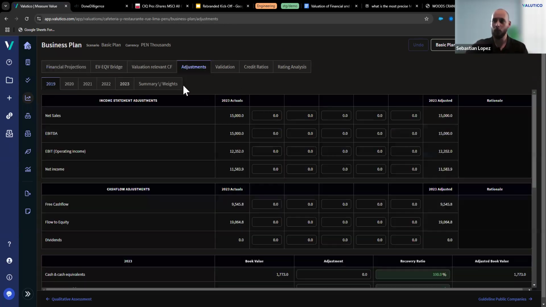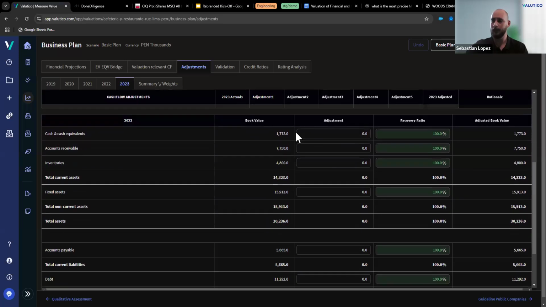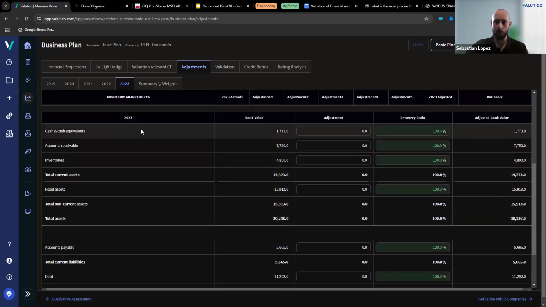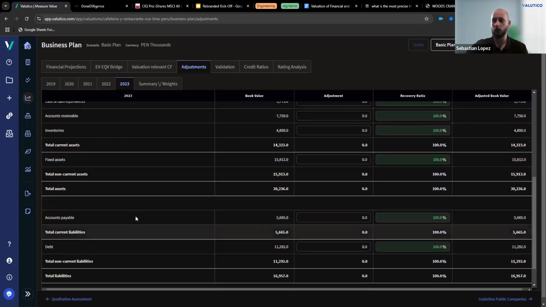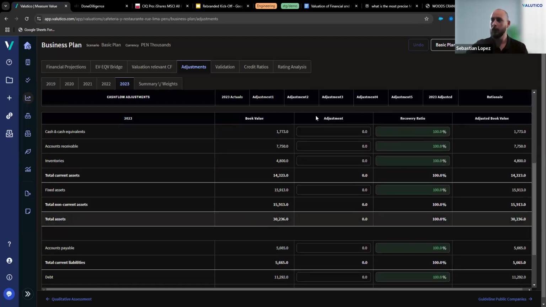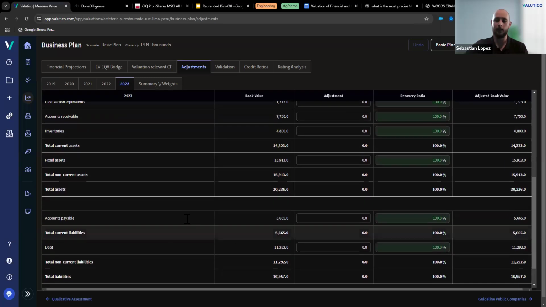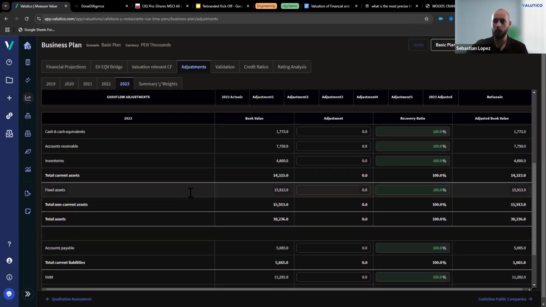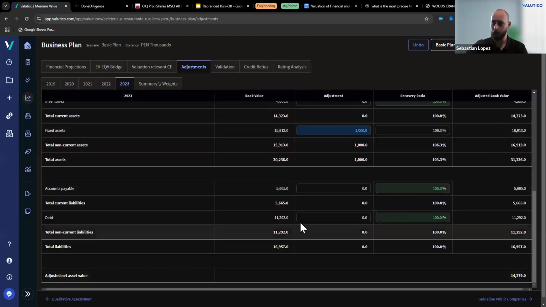Okay. What we had before was just 1 year of historical data, and we had this table at the bottom. Basically, we were able to see all of your assets, all of your liabilities as well, and you were able to make some fair market value adjustments to the accounts in both the asset side and in the liability side. For example, if you revalued your fixed assets and they are now valued at $1,000 more, or 1 million in this case, you can just input that amount, and the platform will calculate your recovery ratio and your adjusted value of the asset.